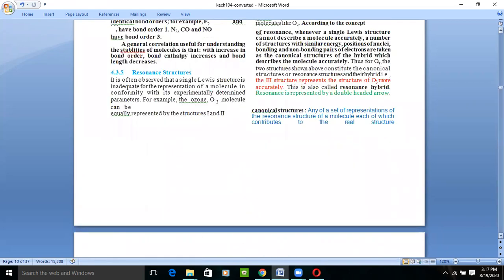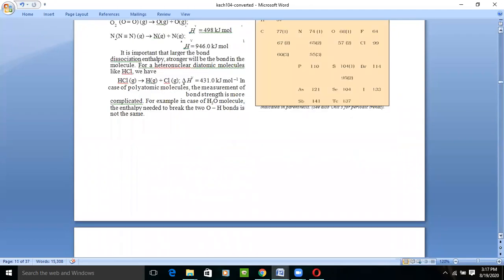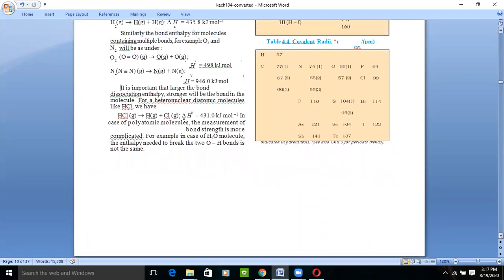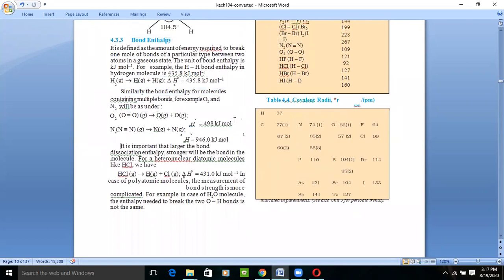What is bond enthalpy? Bond enthalpy is the amount of energy which is required to break that bond which exists between the elements. Okay, we know this thing, the atoms combine together with the help of bonds. So if we talk about the energy which is required to break that bond, that is bond enthalpy. So if you talk about the boiling point, freezing point, melting point, this is not the point of the elements which are present in that atom. No, this is the amount of energy which is required to break that bond.